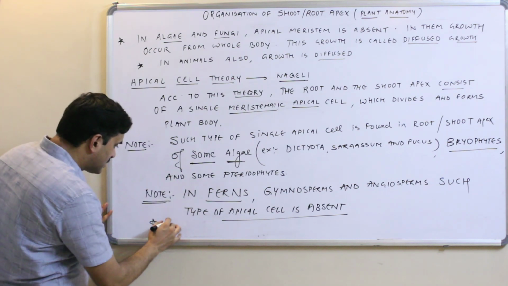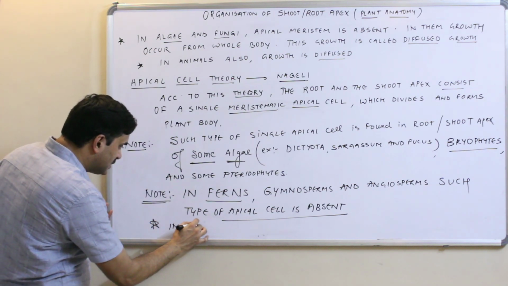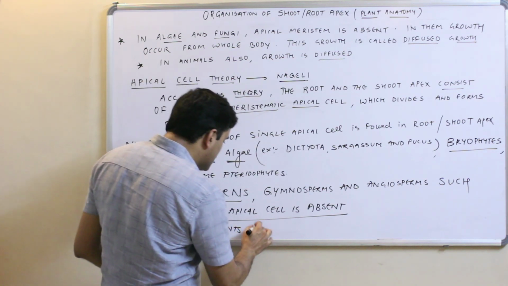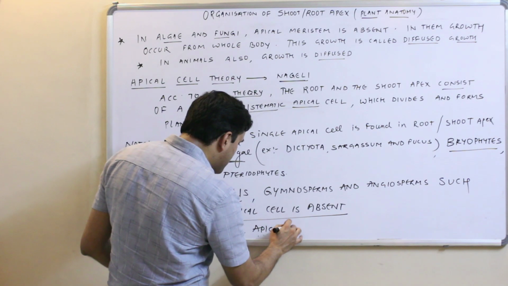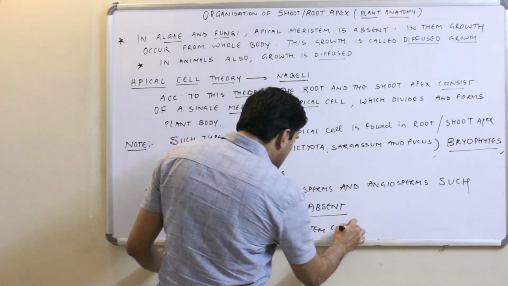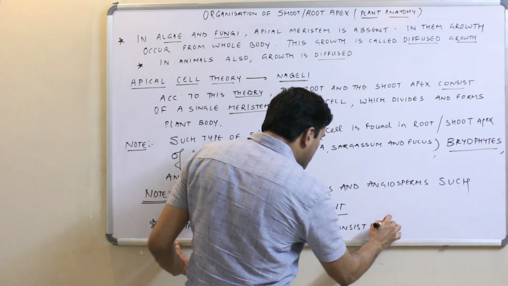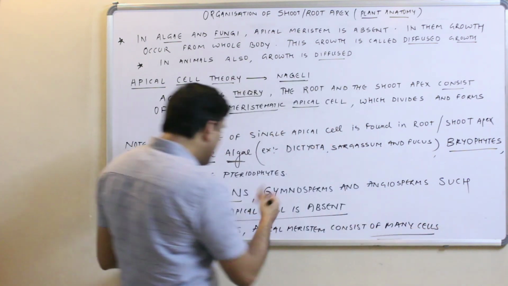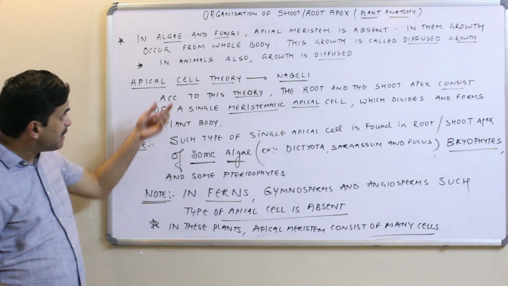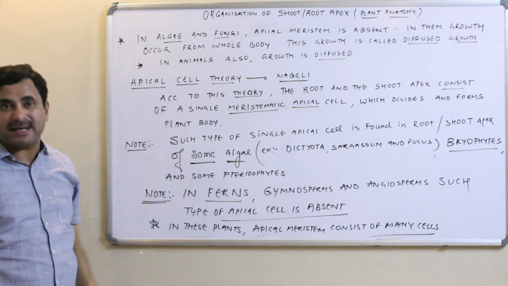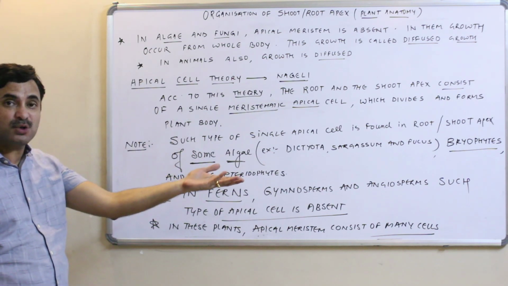Remember that in these plants, apical meristem consists of many cells, that we know very well. We are not denying that they have apical meristem, but apical cell theory talks about the single cell found in the apex, which is responsible for the growth of the plant.